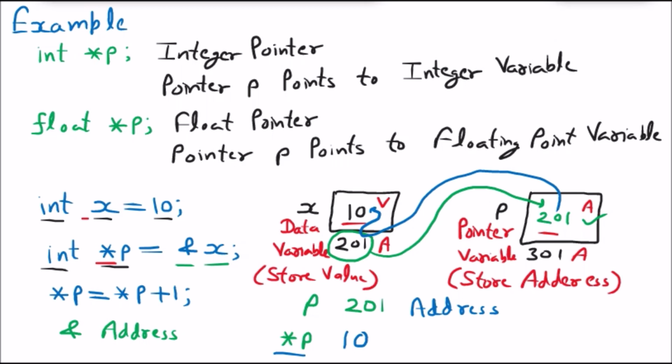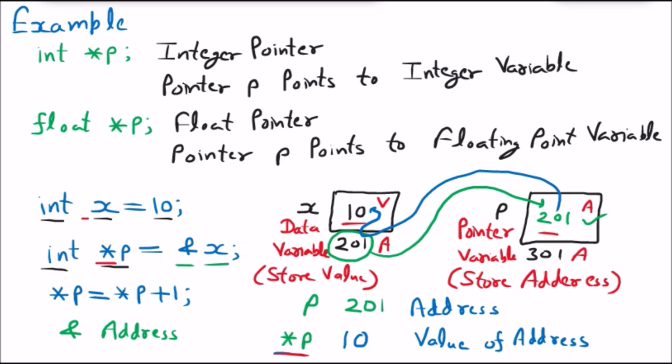Or if you say star p, then it will give the value at the address where the pointer is pointing. So if the pointer p is pointing to the variable x, and I want to take out the value of x with the help of the pointer, I will use star p.